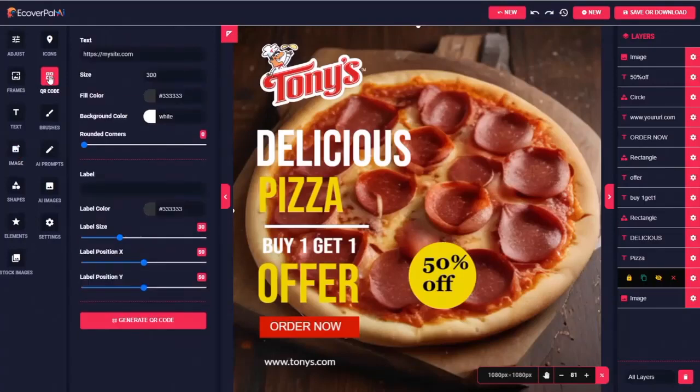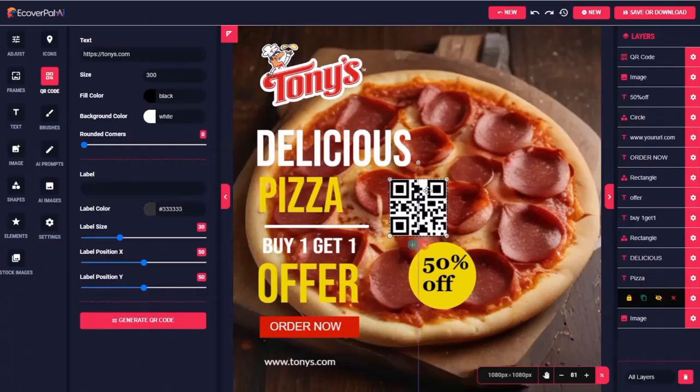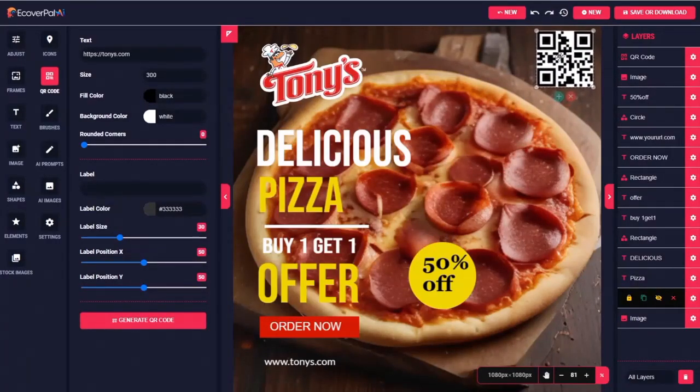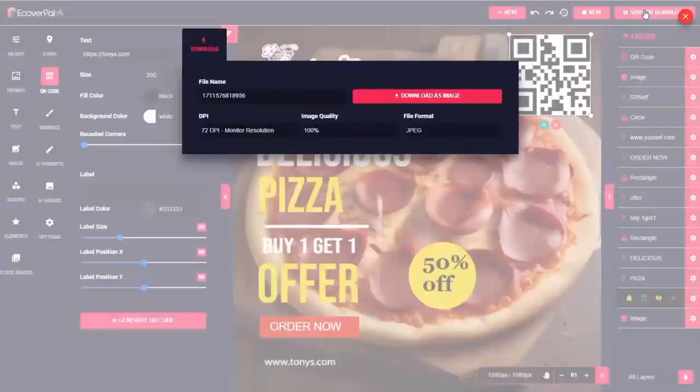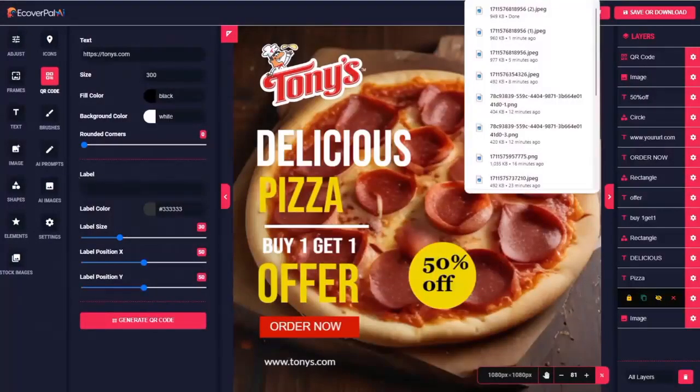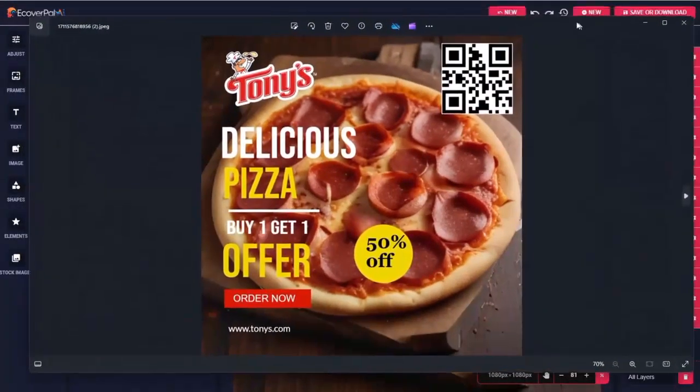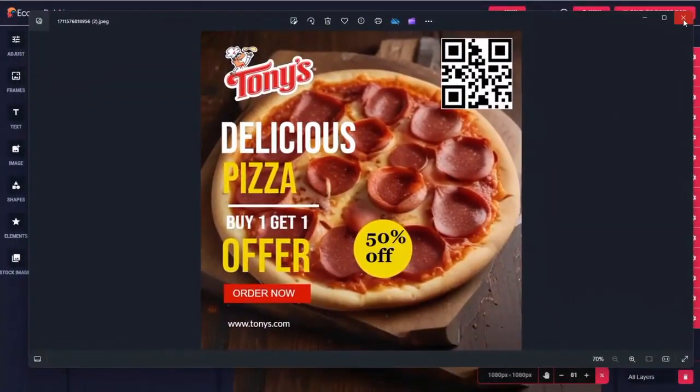Let's click on the QR code generator, and this one's going to go to tonys.com. And you can choose your colors. Let's just go black and white on this and generate the QR code. And the reason I think that might be a good fit for this is because what if this were going to be like a newspaper ad or a magazine ad? So again, if you've got clients, maybe they're creating print ads, you can easily generate a QR code and then go to Save or Download. And if it's for a print ad, you want to grab that 300 DPI print resolution and download that. Now I've got this high quality print-ready ad that I can email to my client.